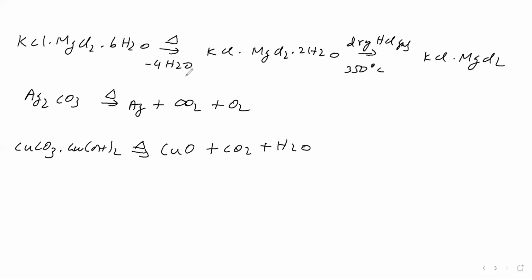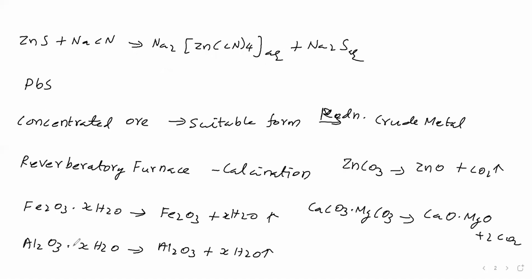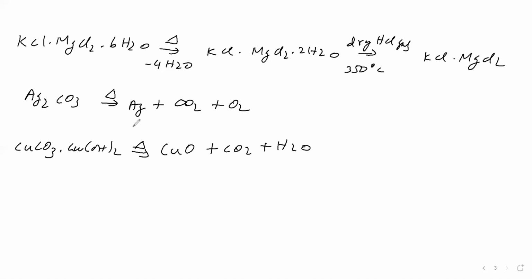So on calcination, the ores are converting like this. The hydrated ores are losing water molecules, carbonate ores losing carbon dioxide. Silver carbonate becomes silver directly on calcination. This basic copper carbonate becomes cupric oxide on calcination. Like this happening. Next, roasting we'll see.